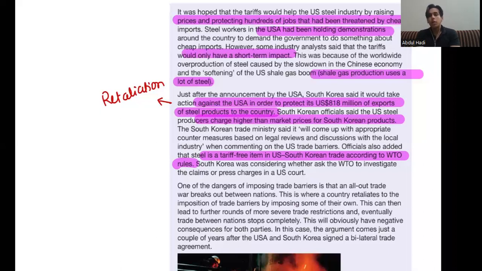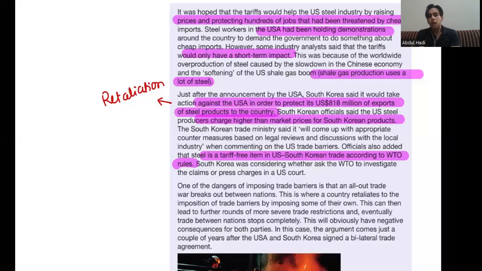According to the trade agreement between South Korea and US, steel was a product in which the tariff should not have been involved. So there should be no tariff according to the trade agreement.